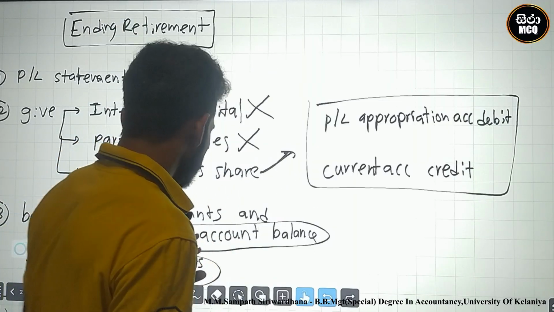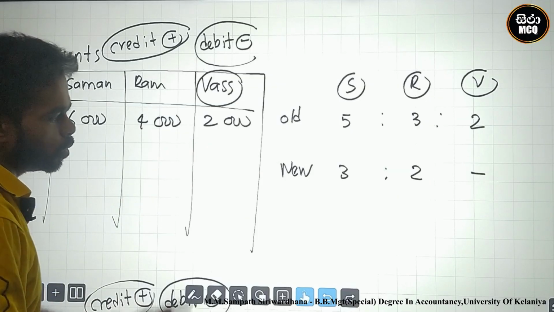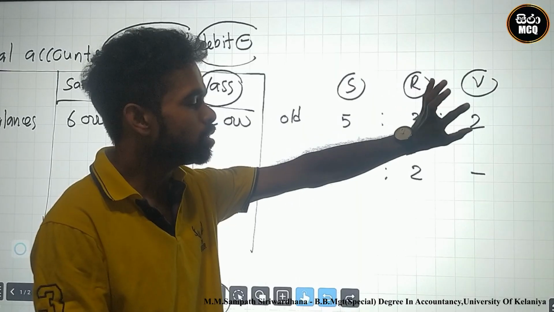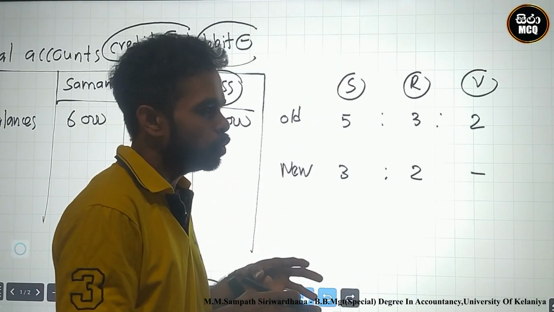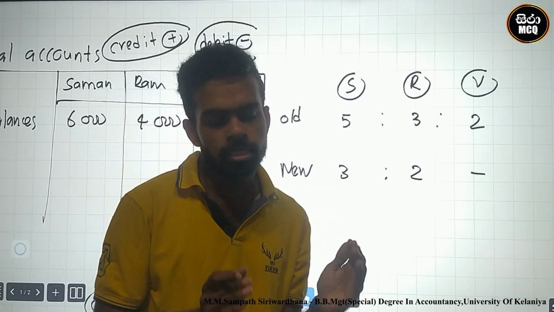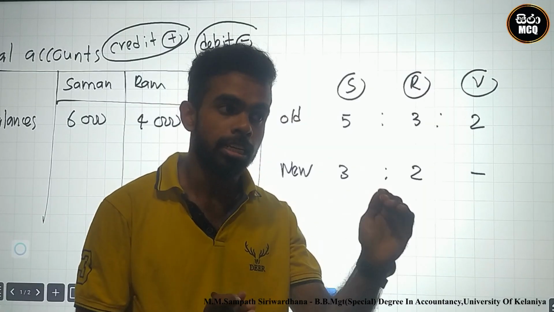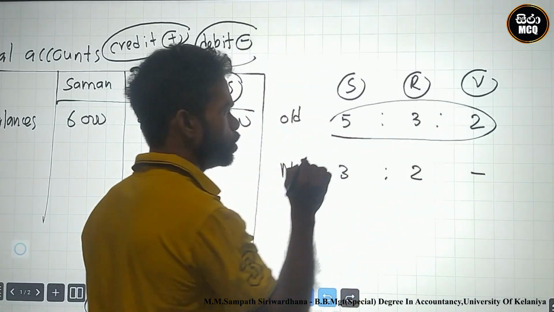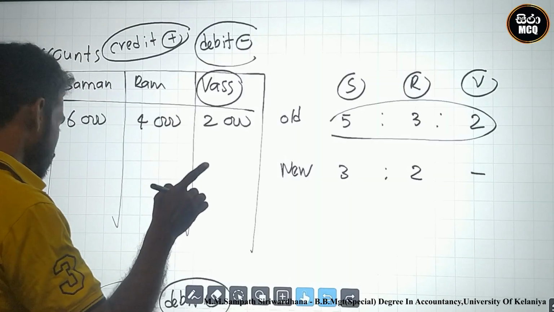What is the ratio? You must identify the profit or loss ratio. Old or new? Old ratio. Why? Because VAS retired on the closing day, therefore you should give profit to VAS. Why? VAS carried out our business up to the current day. He retired on the closing day, therefore we must use the old ratio to give profit or loss shares. 5 to 3 to 2.